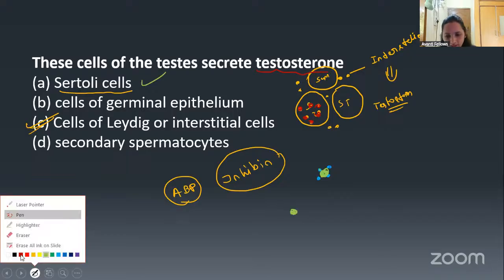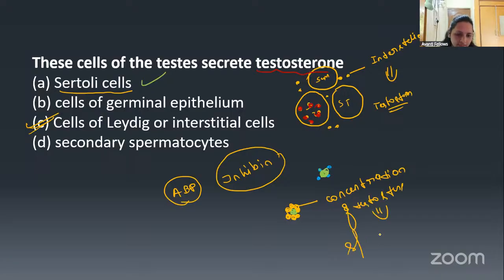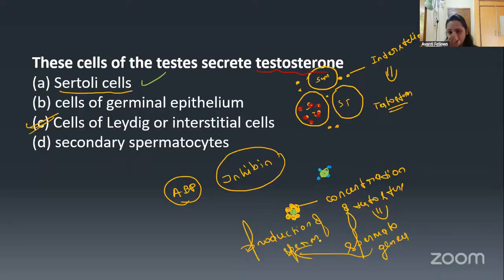Now, this ABP protein is going to accumulate and concentrate the testosterone. This yellow color is the testosterone. It is going to help in the concentration of testosterone. For what? For the spermatogenesis. You all know what spermatogenesis means? Production of sperm. Right? Okay. So learn about that. Okay. Fine. Then we studied about this also.